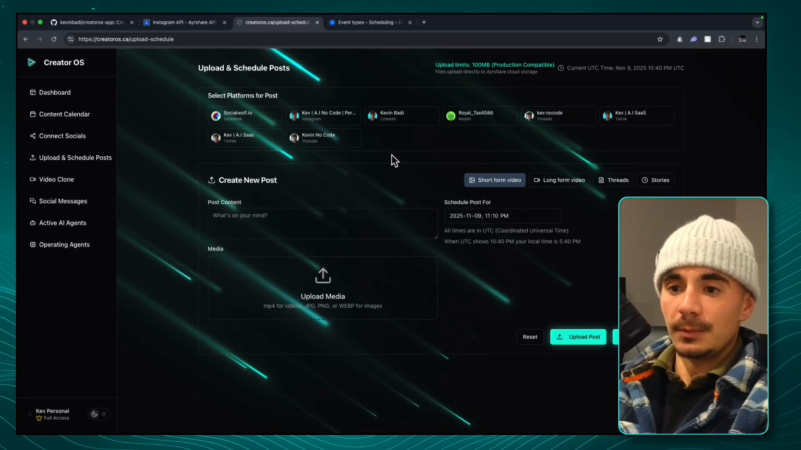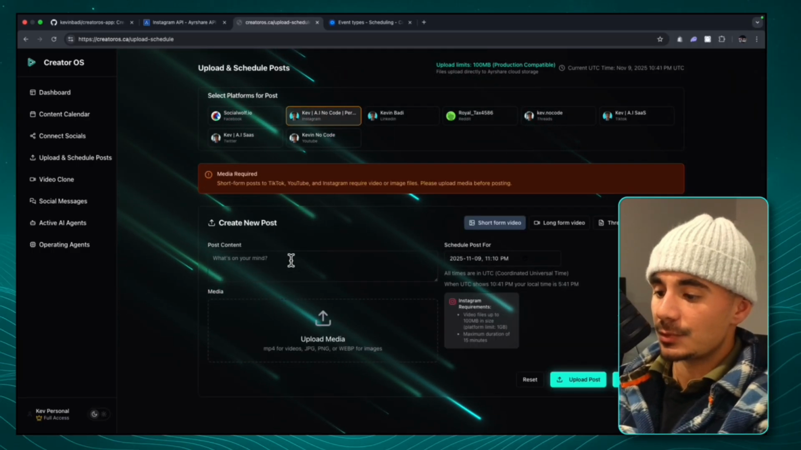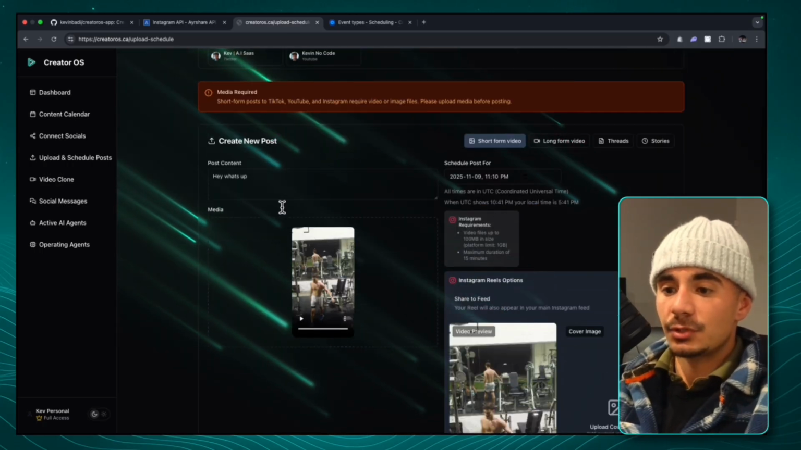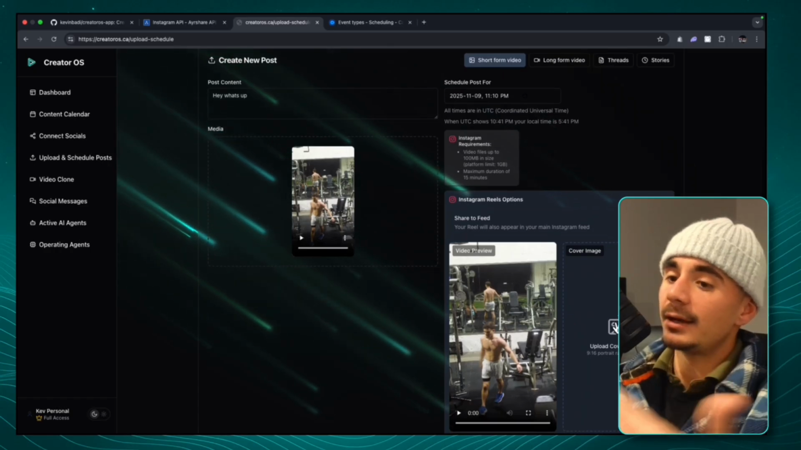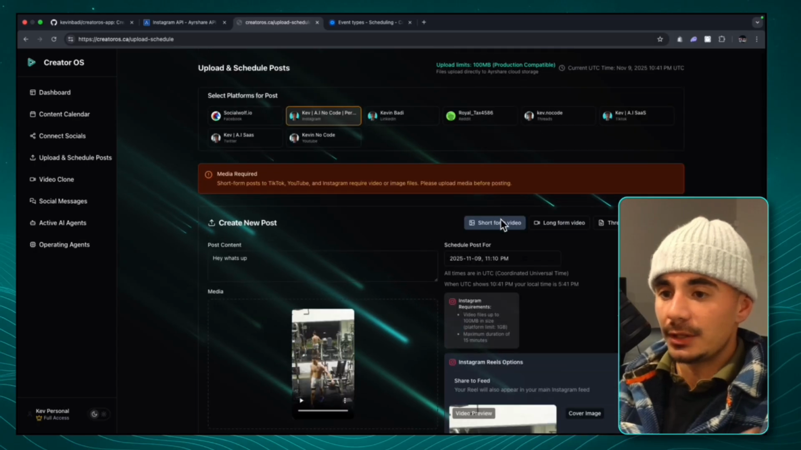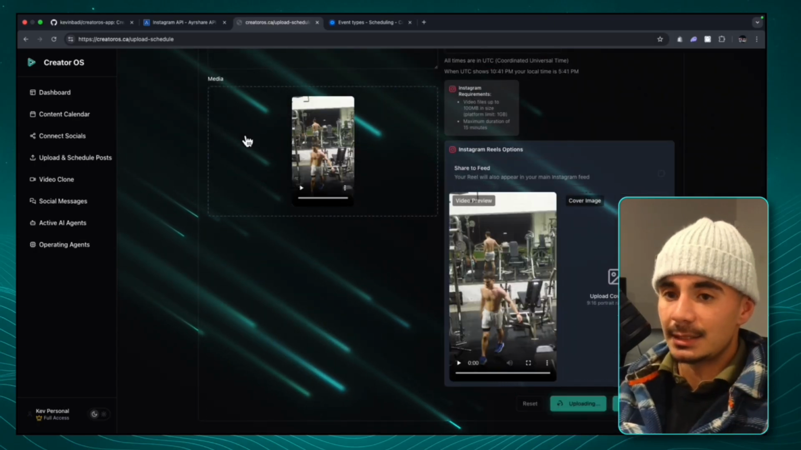If we were to show you a test upload by selecting Instagram, I'm just going to write a quick caption here, and I'm going to go grab a video. Now that we have the video and the post content uploaded, the next part of the form lets us add a thumbnail. If I wanted to, I can upload a thumbnail, but let's just show you how this example works. I'm now going to click upload post. This is going to make that exact API call.